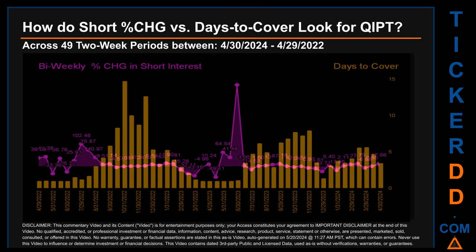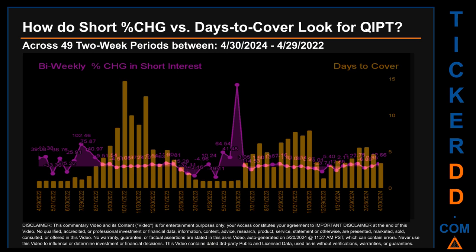Other interesting data points include: the largest percentage increase in short interest was 374.02%. It occurred once on June 30, 2023 settlement date. The largest percentage decrease in short interest found across those 49 two-week snapshots was minus 49.11%. It occurred once on May 15, 2023 settlement date.